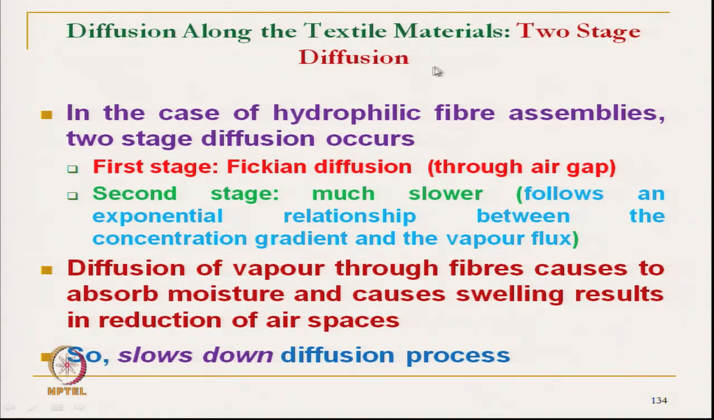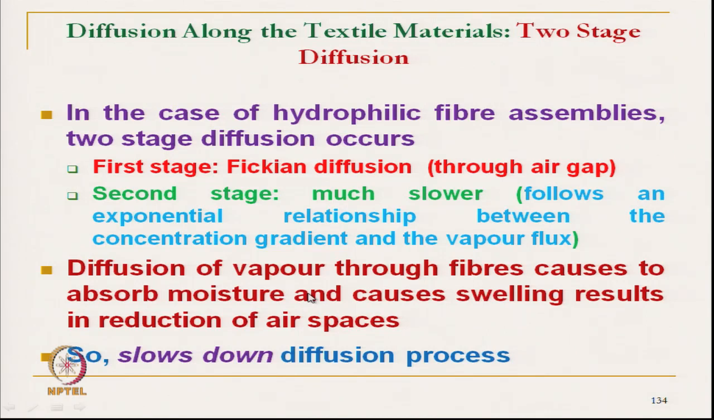So, diffusion along the textile materials is a two-stage diffusion. In the case of a hydrophilic fiber assembly, say cotton fiber, cotton fabric, two-stage diffusion takes place. The first stage is a Fickian diffusion through the air gap, as we have discussed, and the second stage is much slower, following an exponential relationship. That is a non-Fickian diffusion between the concentration gradient and vapor flux. It is very slow. Diffusion of vapor through the fiber causes absorption of moisture.